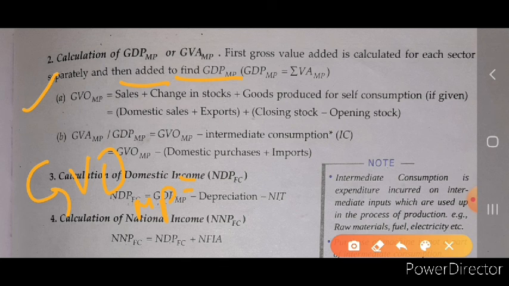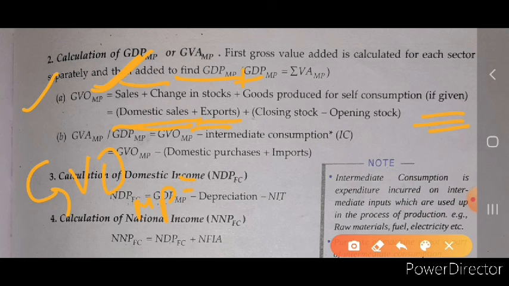So in the case of calculating GVO MP, there is sales plus change in stock plus goods produced for self consumption, if given. Whatever goods are produced by the producer or by all the three sectors for their self consumption, we will also include it to calculate the national income. Okay, and when the sale is not given, here we can also take the domestic sales plus export.